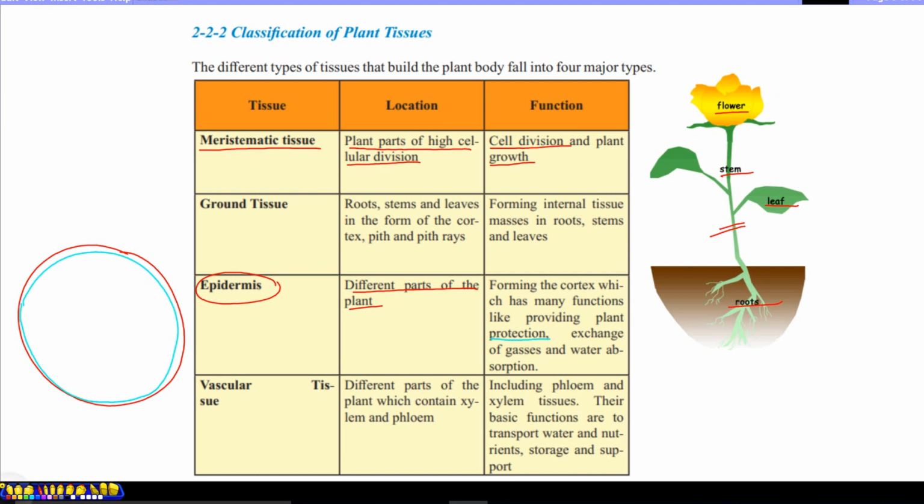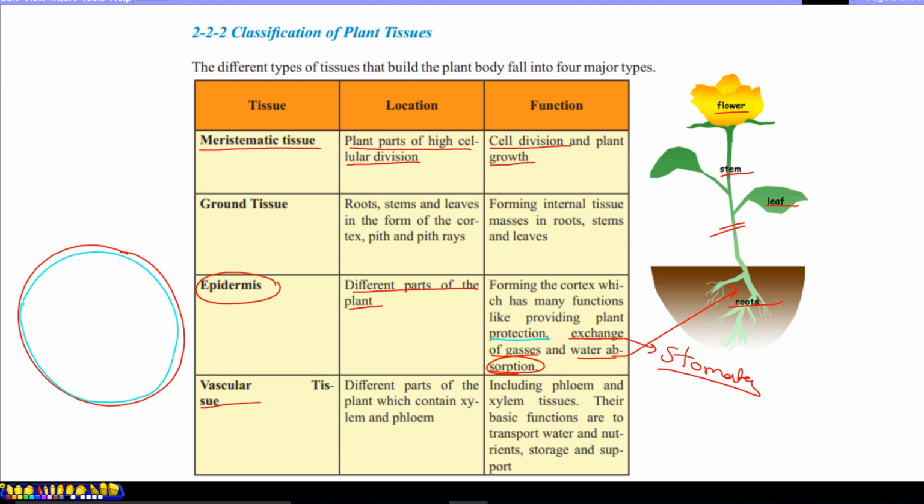Another function is gas exchange through stomata. We can remember stomata are tiny openings in green parts of plants for CO2 and O2 exchange, and water absorption through roots from the soil. Also, they are part of what? Part of epidermis.